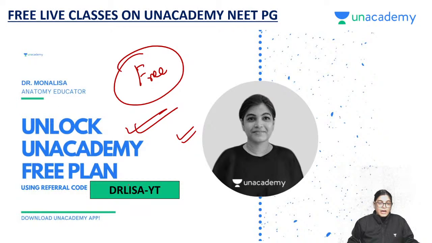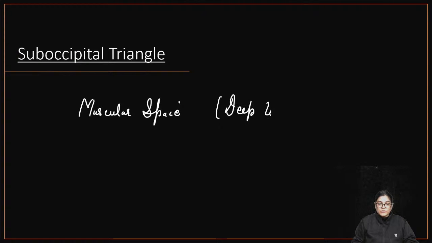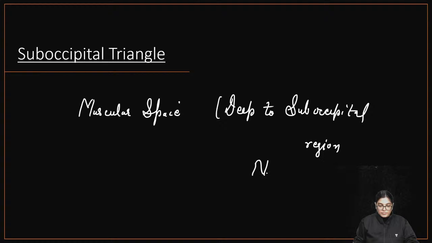Now I would like to start with the topic of today's session, that is suboccipital triangle. The first thing which I want to tell you about the suboccipital triangle is its location, where it lies. So suboccipital triangle is a muscular space. And this space is lying deep to suboccipital region of neck. So what is important for your MCQ session is to know the boundaries of suboccipital triangle.